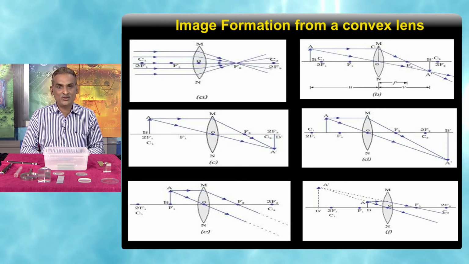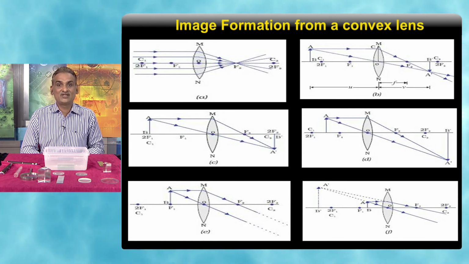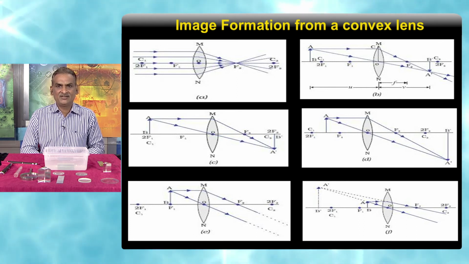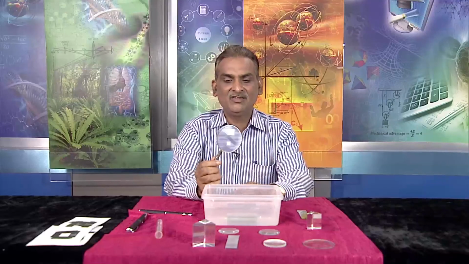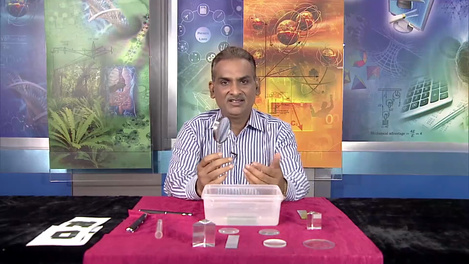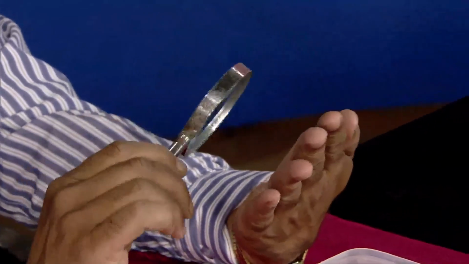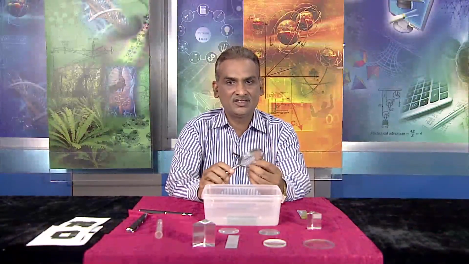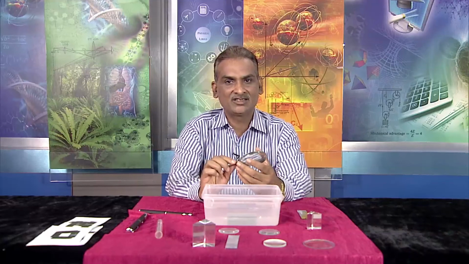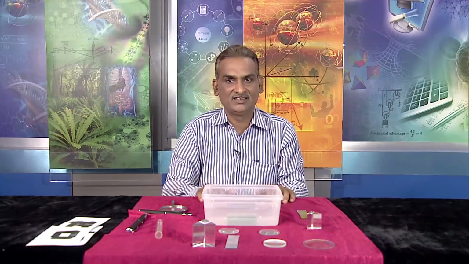So, it is virtual and erect, which is different from all five cases, where the object was placed on the left side and the image was formed on the right side and they were real and inverted. But in this case the image is virtual and enlarged. We use this property of image formation in our daily life. You have seen many astrologers looking at the lines on the hand, as well as eye doctors in ophthalmology, using this property of the convex lens.